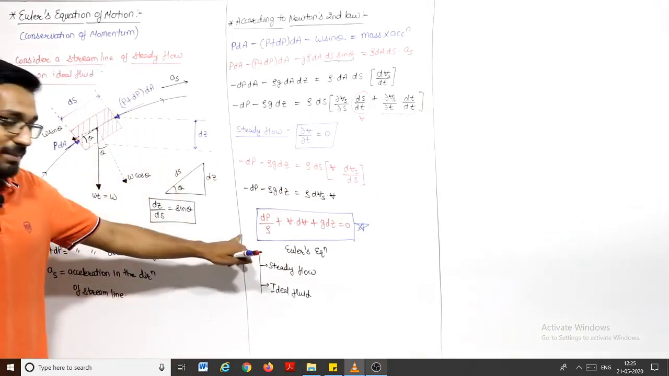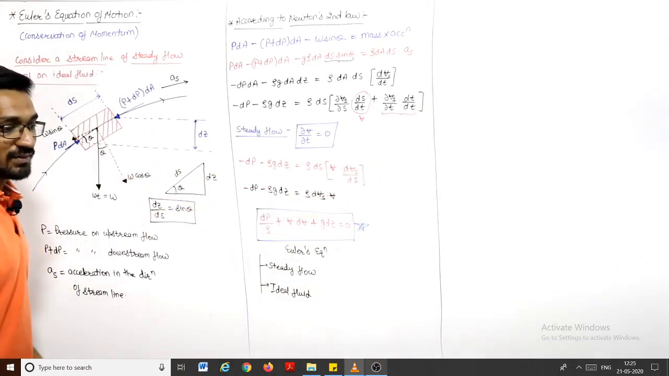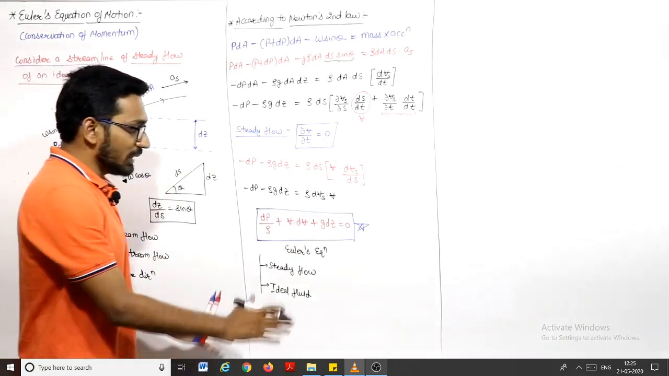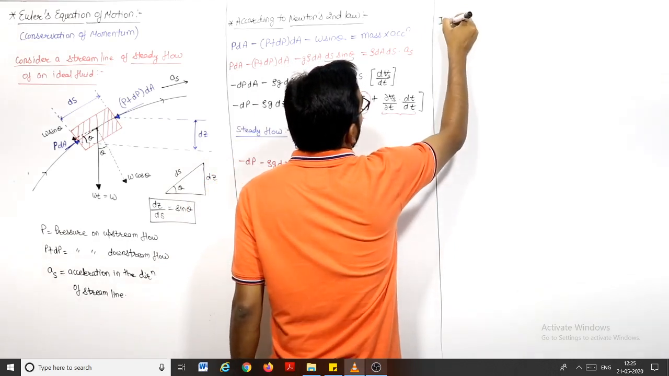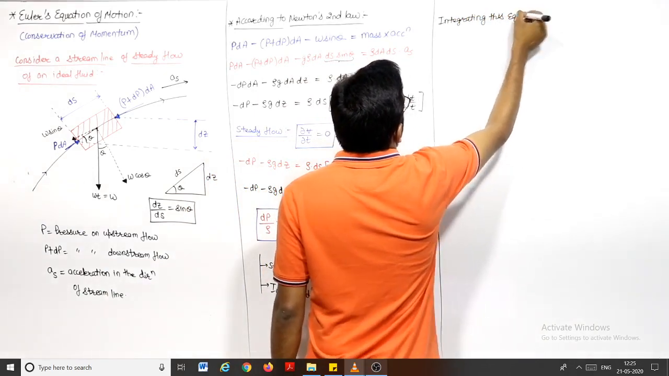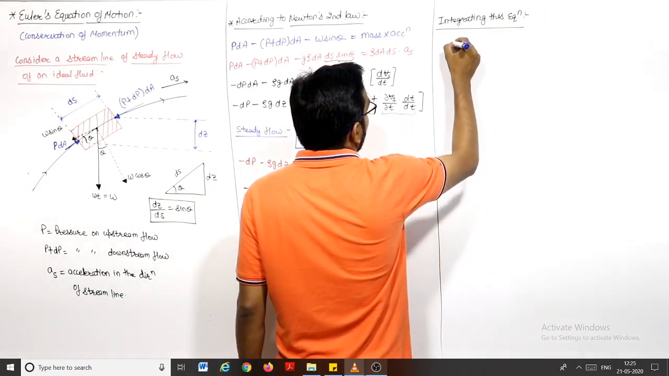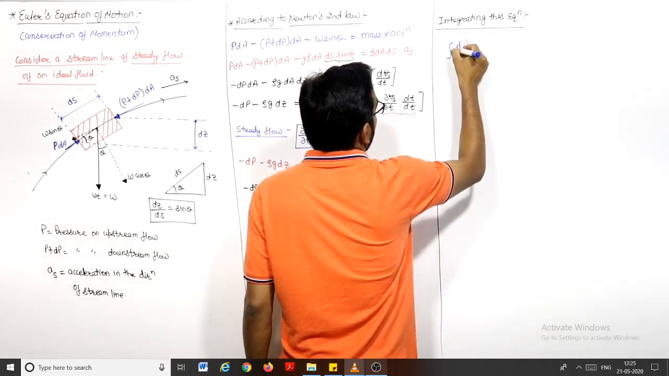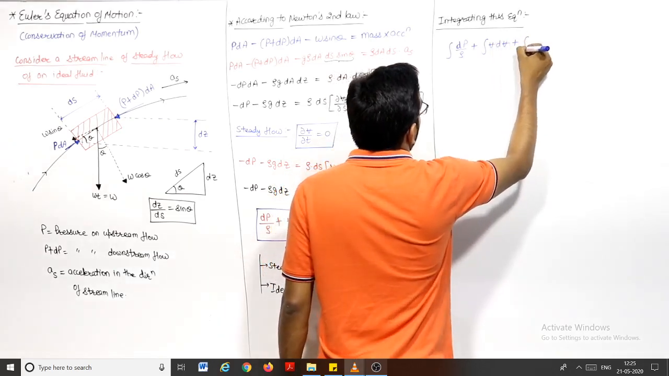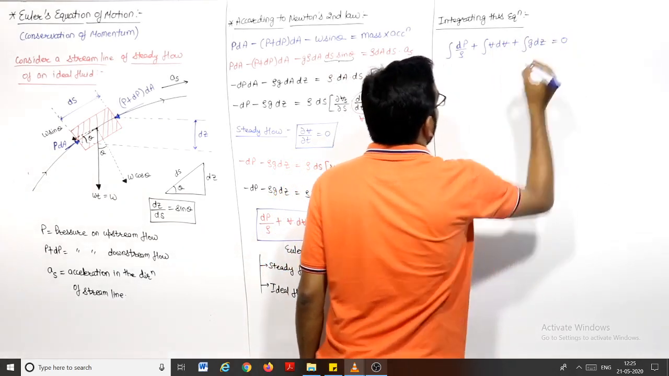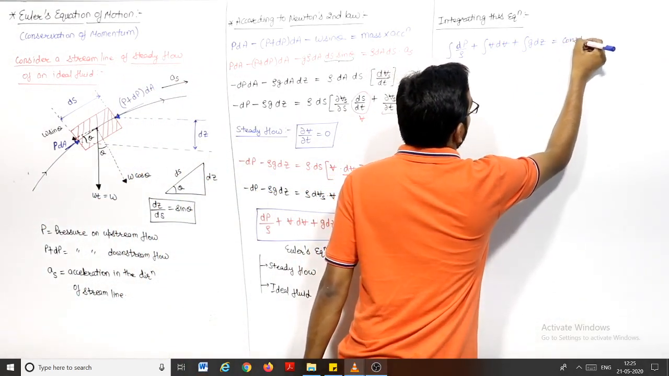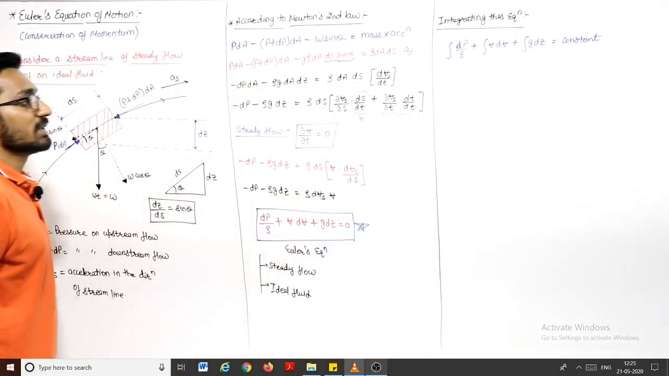Now you have to remember this Euler equation, dp by rho plus v dv plus g dz is equal to 0. Now if you integrate this equation, let us say we integrate this equation, the equation is integration of dp by rho plus integration of v dv plus integration of g dz will be equal to 0, or integration of 0 is some constant.